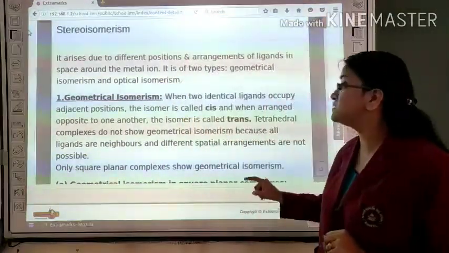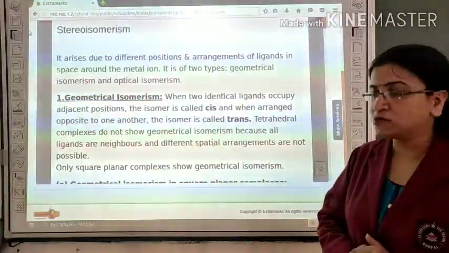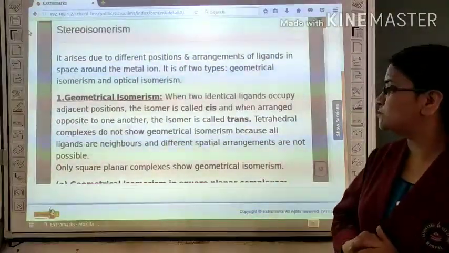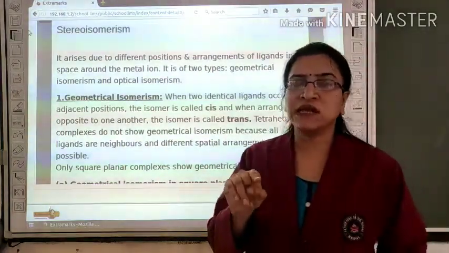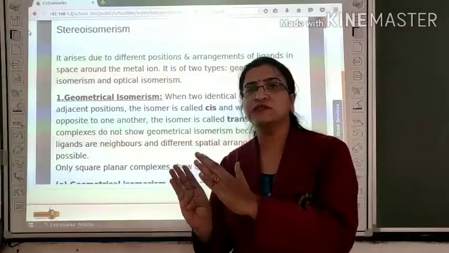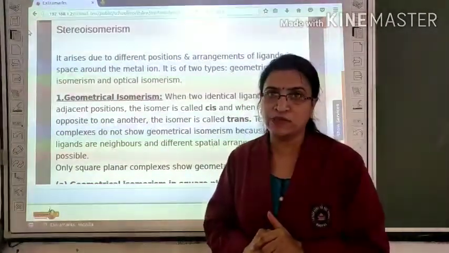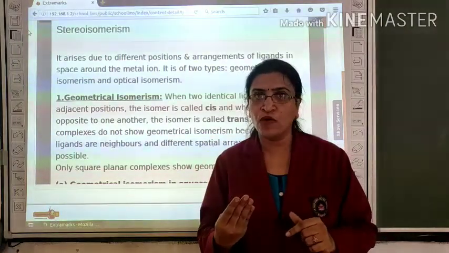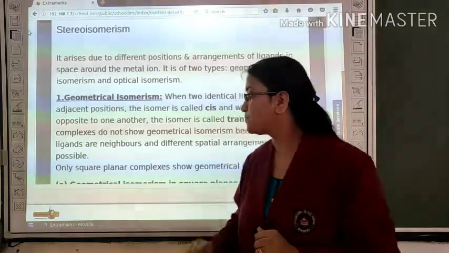Tetrahedral complexes do not show geometrical isomerism because all the ligands are neighbors and different spatial arrangements are not possible. Around the central metal ion, the 4 ligands are at the same distance and same position. So they do not show geometrical isomerism.